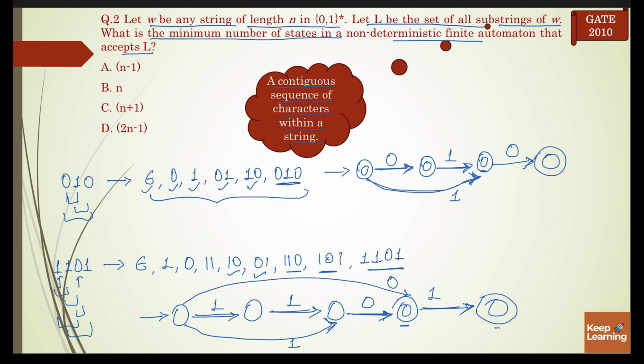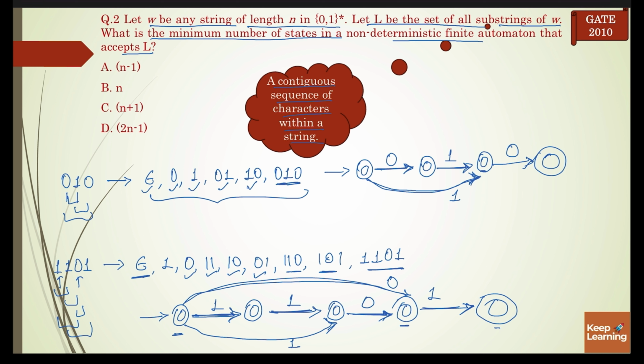It is already our final state. Then 1 1. This will be my final state. Then 0. It is already accepting 0. Then 1. It means this will be my final state. And since it is accepting epsilon, this will also be my final state.